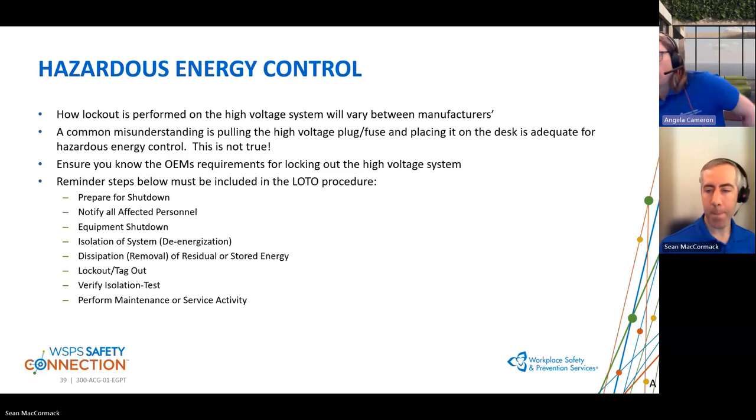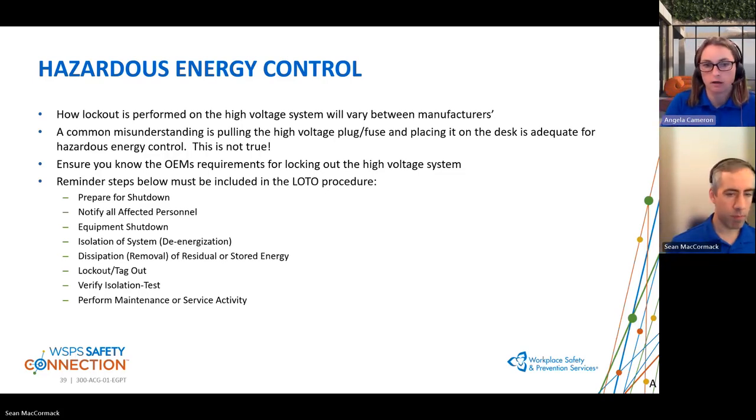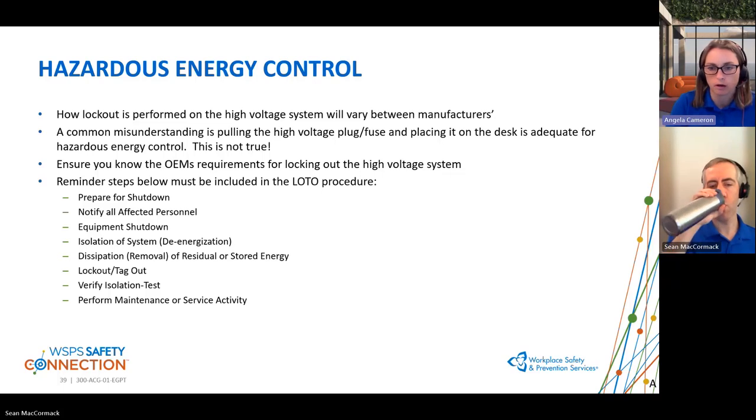Thanks, Sean. So one of the highest risk hazards that is associated with working on and around the battery of the vehicle is going to be that high voltage system. So typically the systems will be between 300 to 800 volts. However, the new Hummer, I believe, is 1,000 volts.